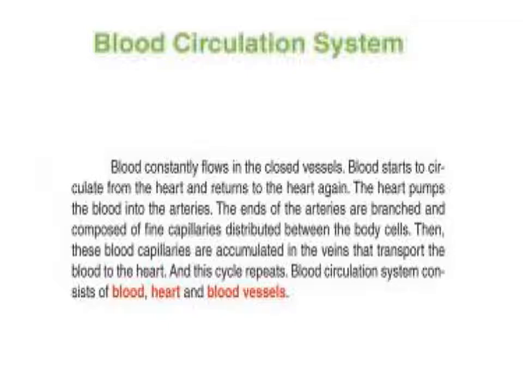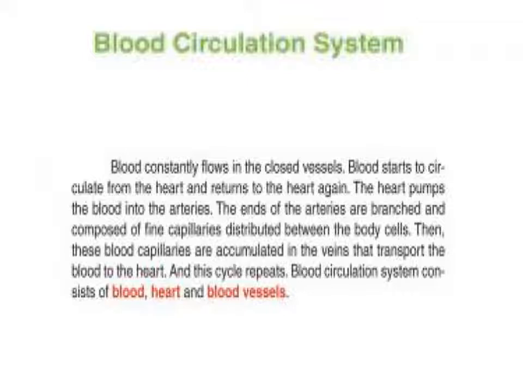What does that mean? That means the blood starts to circulate from the heart and then returns to the heart again, because there are the heart, arteries and veins. From the veins to the heart again, the blood is returned. The important question in this section is why the blood starts to circulate from the heart and returns to the heart again.